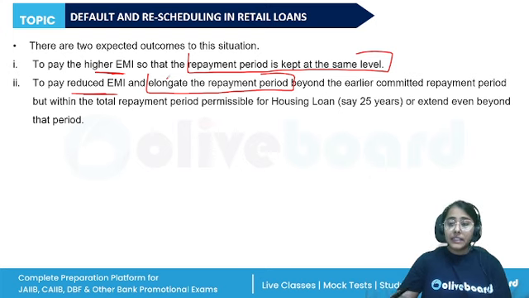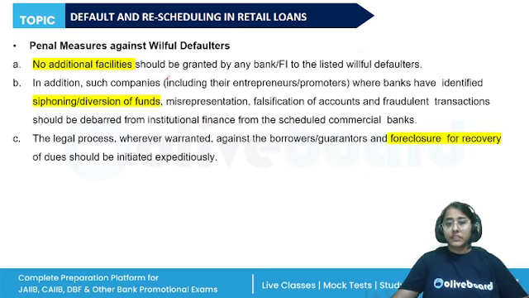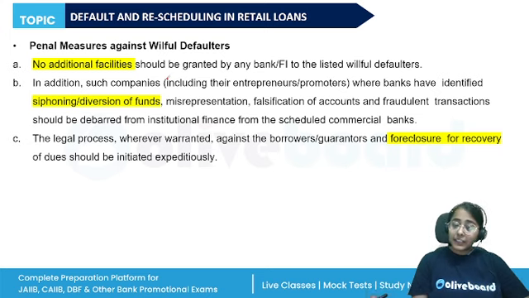However, another case is a willful default. Default in the payment obligations to the lender, even when the borrower has the capacity to honor the obligations, or the borrower has diverted the funds for some other purpose not in the terms of sanction. That is, they have the capacity to repay, but they are deliberately failing to pay the EMIs. And the attitude of the borrower is also negative. The intentions of the borrowers are malafide, and there is no attempt from the borrower's side to service the loans as per the committed repayments.